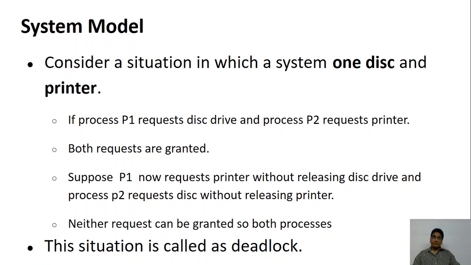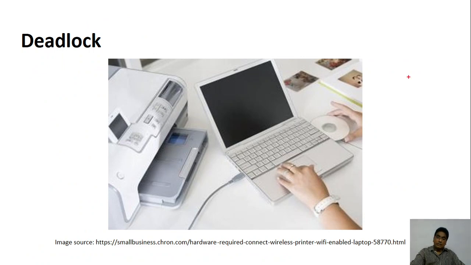Now let's look at a scenario wherein you have a computer wherein there is a printer and there is a disk. Let's assume that you have two processes. One I'm going to mark in a red color, the other one I'm going to mark in green color. Now let me say that this is the process P1. I'll just make it as P1, and the other process is P2.